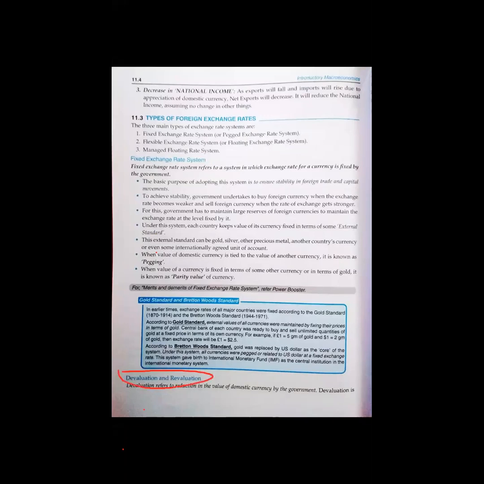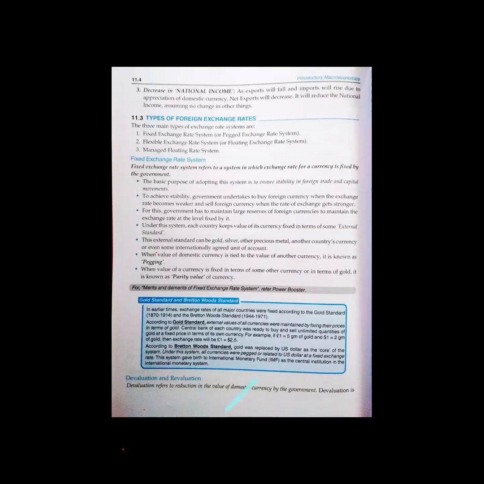You can see devaluation and revaluation. Let me explain. Devaluation refers to reduction in the value of domestic currency by whom? By government. Why do they want to devalue our domestic currency? Why do they want to reduce the value of our currency? To increase exports, to reduce imports, and to increase what?